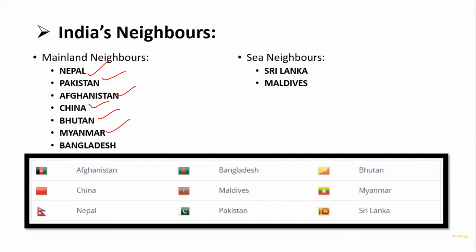Now you can see that all these countries are connected through land boundaries to our country, India. And on the right hand side, we have Sri Lanka and Maldives. These are two island countries which are not directly connected to our land boundaries.